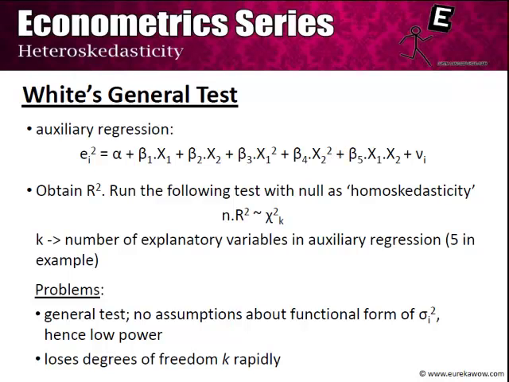Now White's general test, because of the fact that it is a general test and does not assume any particular functional form, suffers from certain problems. The first is that since we are not assuming any functional form, this test has low power. Secondly, it loses degrees of freedom very rapidly. As we increase the number of explanatory variables in the auxiliary regression, the value of k goes up, and hence it becomes more difficult to reject the null hypothesis that there is no heteroskedasticity.